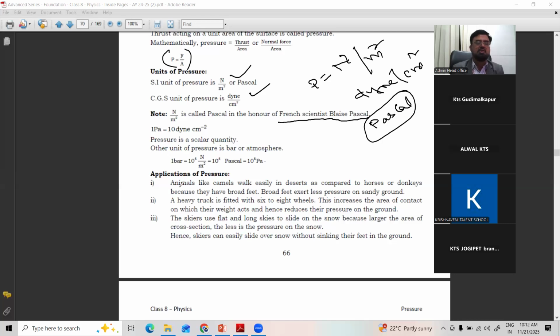Clear? There is also a relation: 1 Pascal is equal to 10 dyne per centimeter square. It is a scalar quantity. Pressure cannot show any direction.